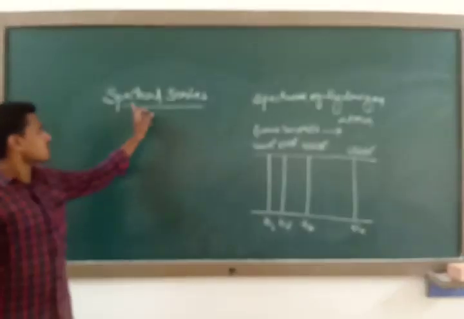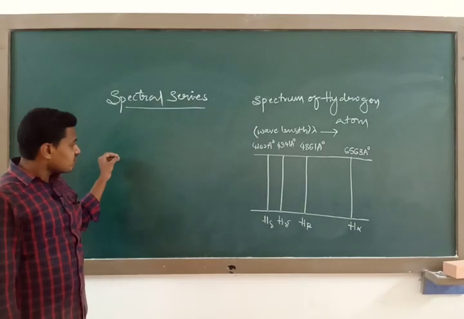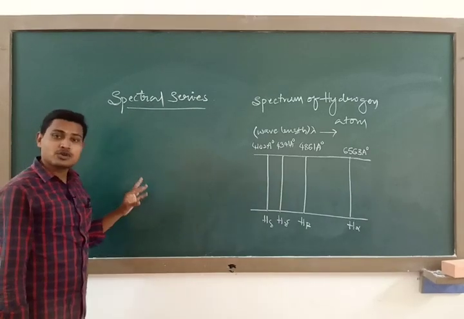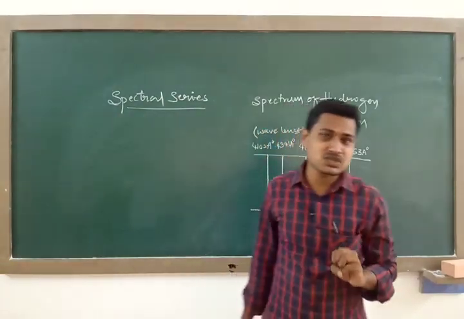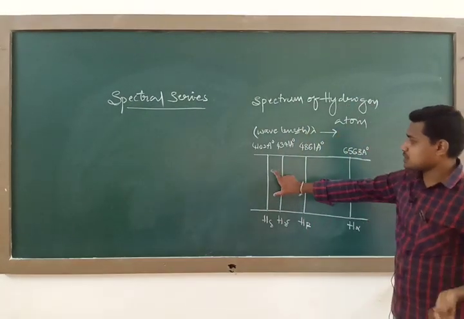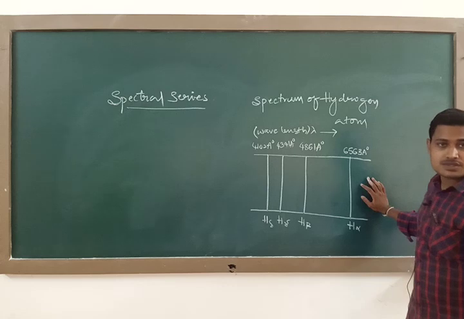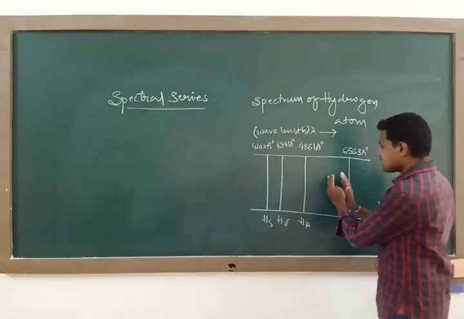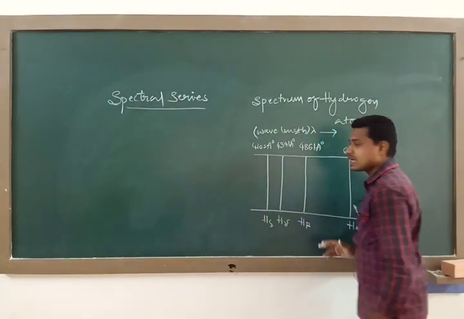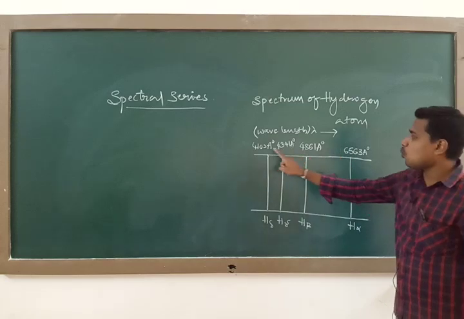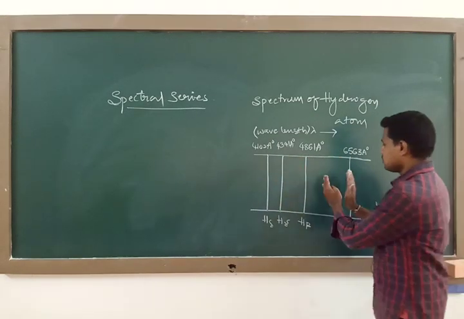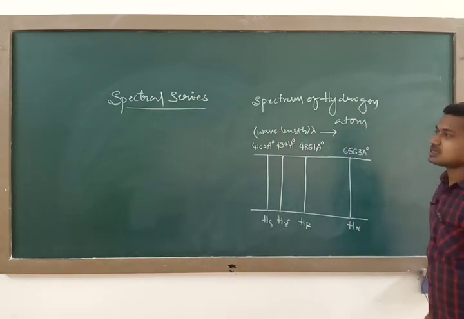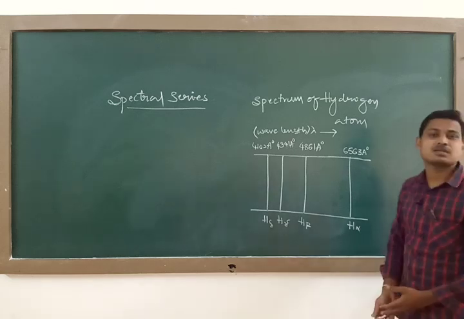Later on I will explain. If you study the frequency of the radiation emitted by a particular element, it consists of some spectral lines, arranged in a regular pattern, and the spacing between these spectral lines decreases with a decrease in wavelength. We call this a spectral series.